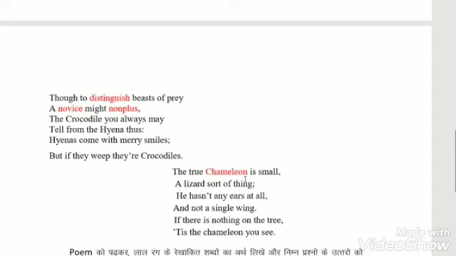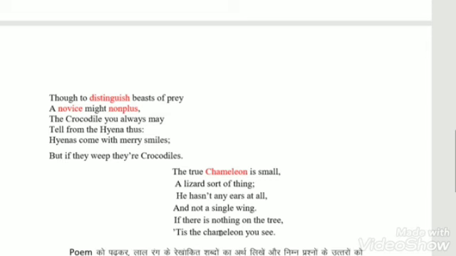The true chameleon is small, a lizard sort of thing. He hasn't any ears at all and not a single wing. If there is nothing on the tree, this the chameleon you see. Poets say that the actual chameleon is small in size, and it's a type of creature like a lizard, and it doesn't have any ears at all, and it does not have even a wing. But if there is something on a tree, you might see a chameleon there.